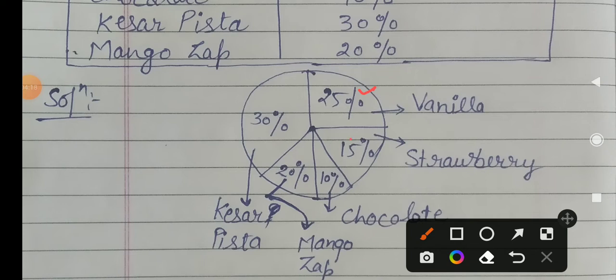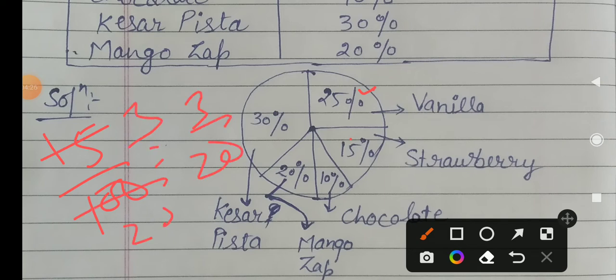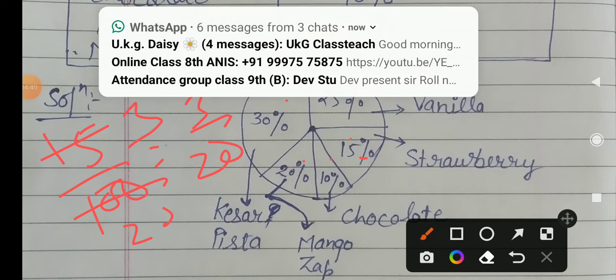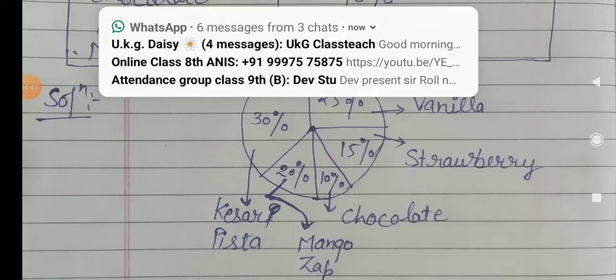Then you have to find the 15%, just like 15 upon 100. 5 threes are 15, and 5 twenties are 100, so that will be 3 upon 20. So you have to draw here 3 upon 20, and then after that you draw the 10%, 20%, and 30% after finding their fractional parts.